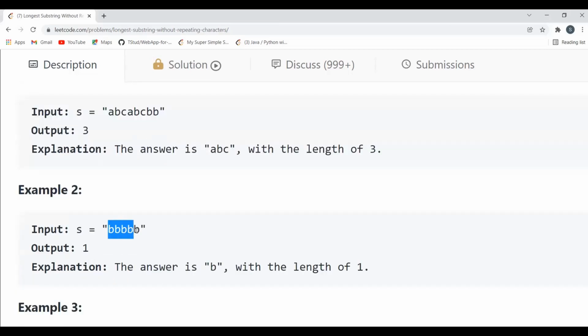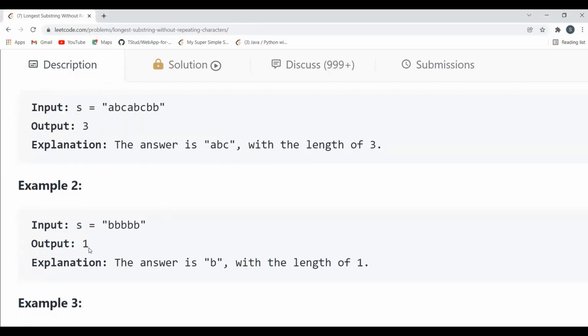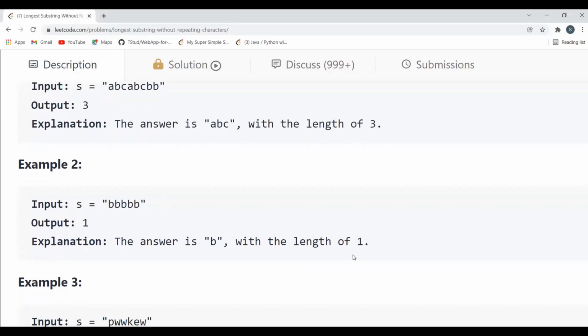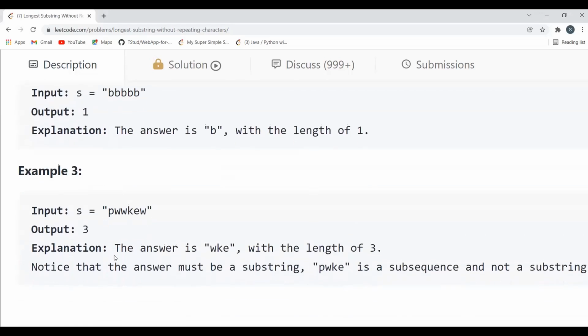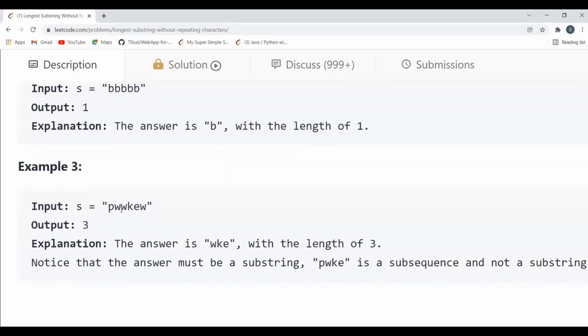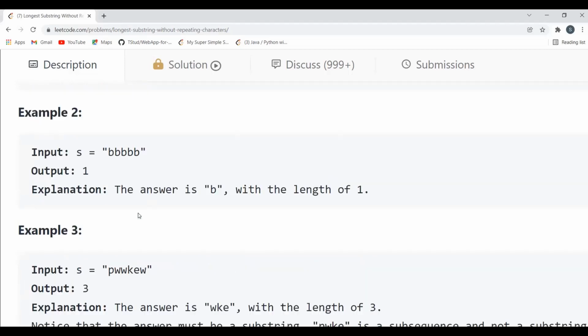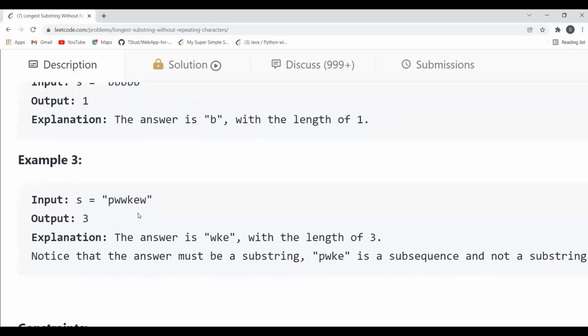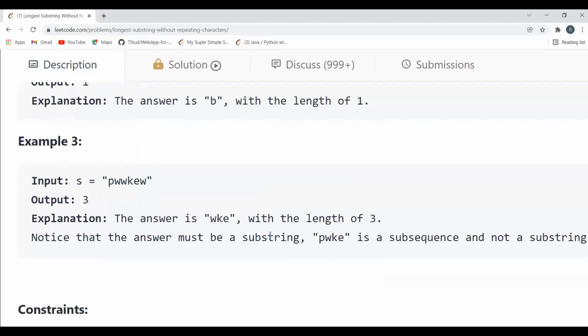In this one, if you will see, all characters are B here. So just one B will be helping you to achieve your task. That is, length is going to be 1 here. The answer is B with the length of 1. In this scenario, you can see this substring WKE or KEW, right? So the longest one is having the length 3, and it is not having repeating characters. So hence the output is 3 here in this case.